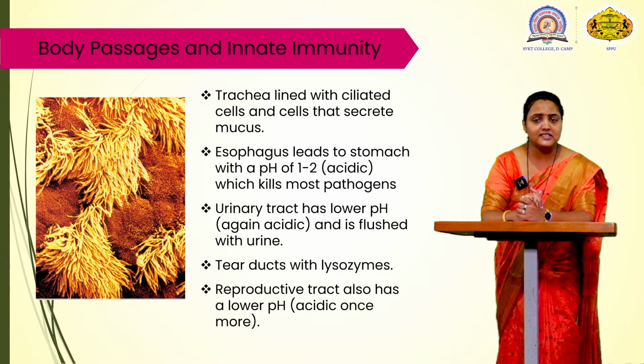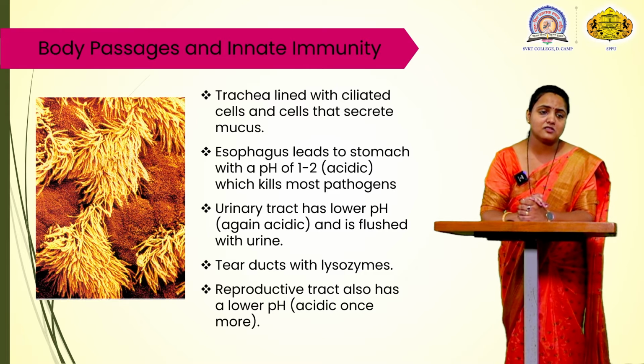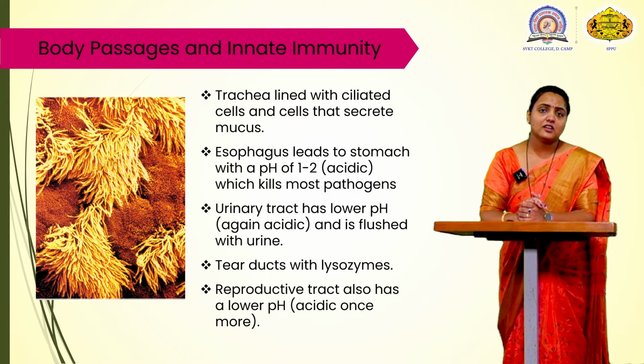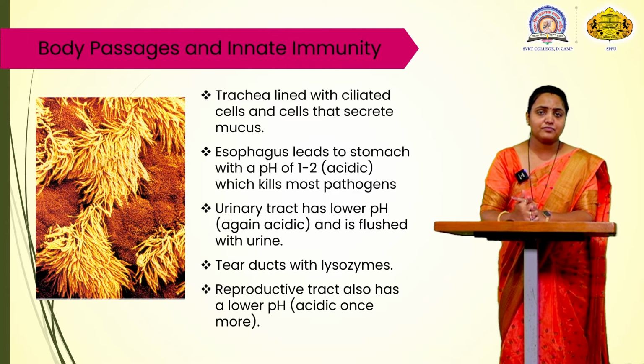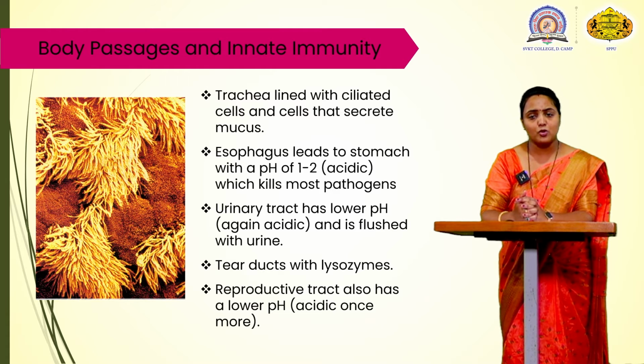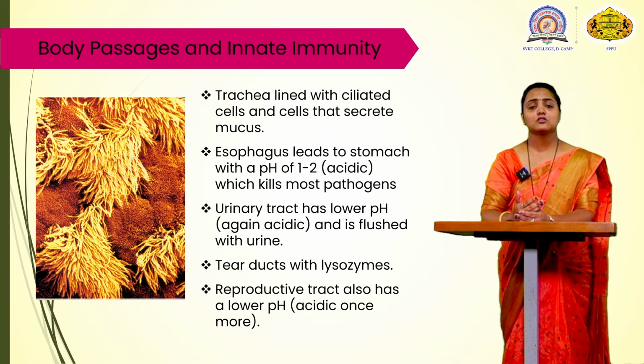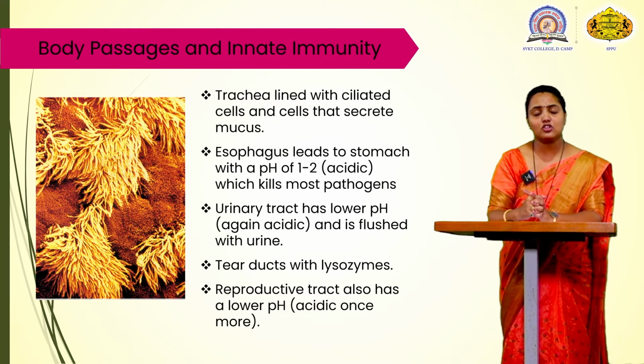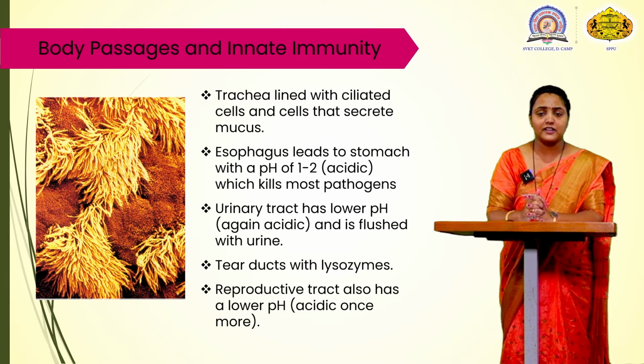It is lined by ciliated cells, and those cells secrete mucus, which traps bacteria and prevents their entry into the body. The pH of the stomach is 1 to 2, which is acidic. It also helps the body kill pathogens or pathogenic bacteria.